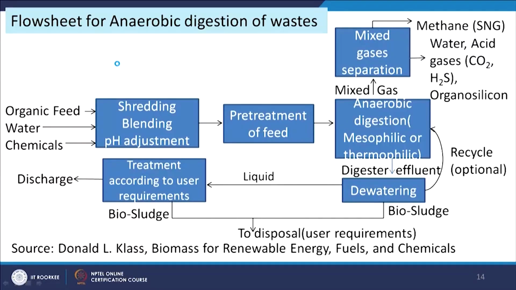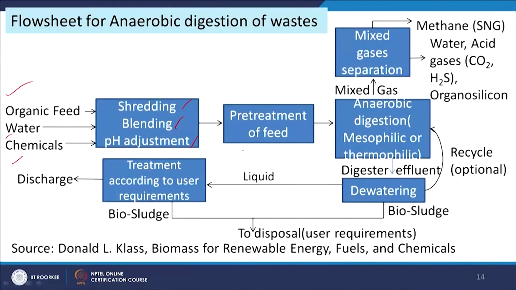So, some pretreatment is required, and also we have to get the size reduction from the original feedstock. If we have organic feed, then water and chemicals, then there will be some shredding, blending and pH adjustment, which is the pre-requirement for the growth of bacteria and the conversion of molecules from higher molecular weight to lower molecular weight and finally to methane.